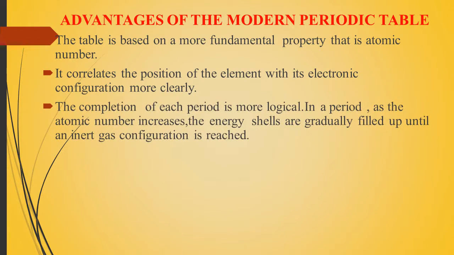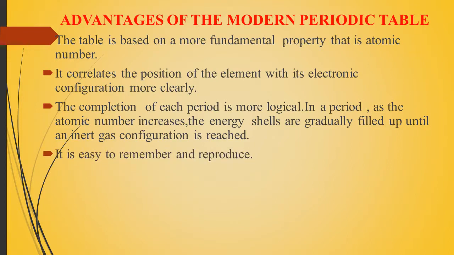The third advantage is that in a period, as atomic number increases, the energy shells are gradually filled until the inert gas configuration is reached. We know that in inert gases, all the shells are completely filled. So in a group or period, as the atomic number increases, the energy shells are gradually filled little by little until an inert gas configuration is reached.